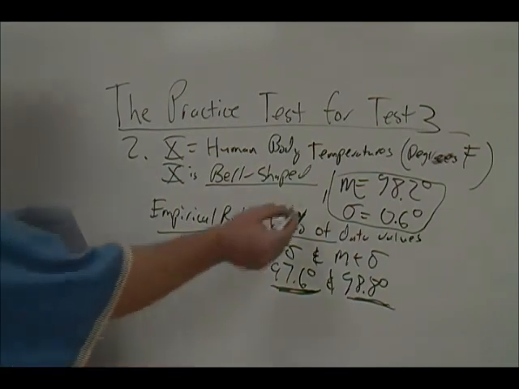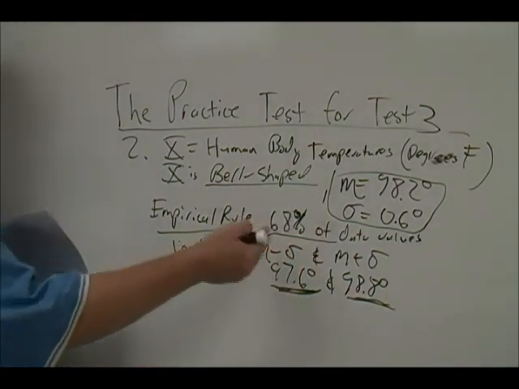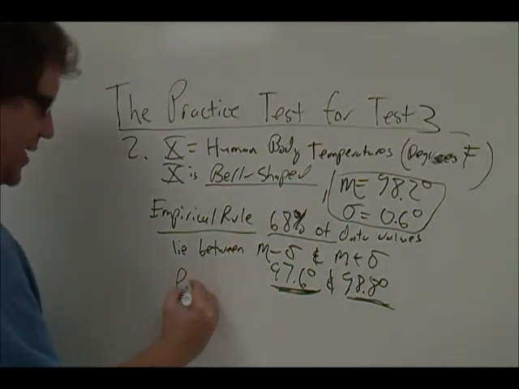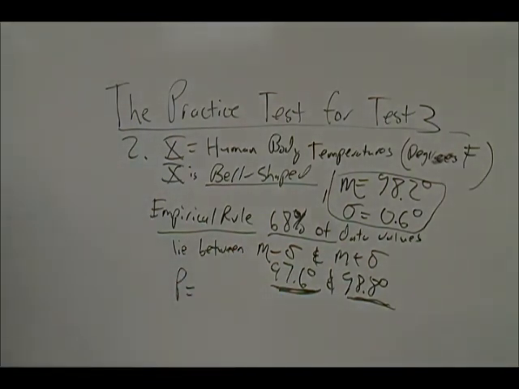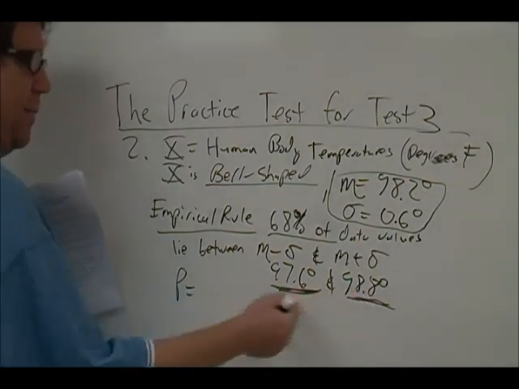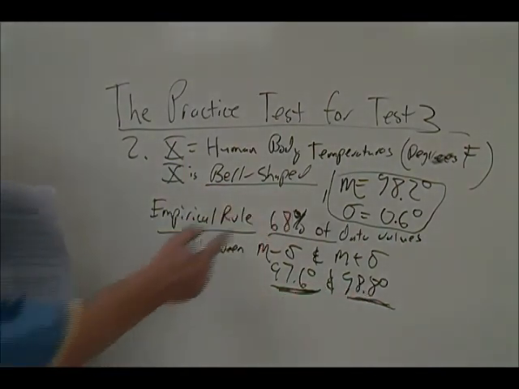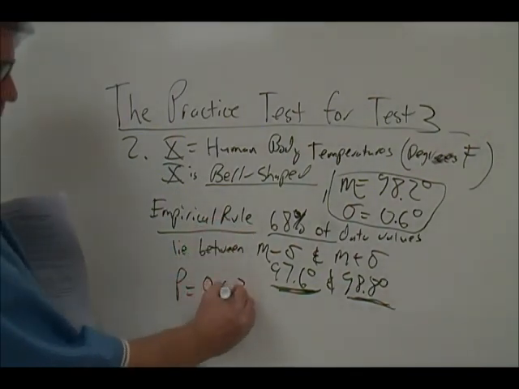But we know that 68% of all humans have that property. So the probability that a randomly selected human is going to have a body temperature between these two numbers is going to be equal to the relative frequency of occurrence, which as a decimal is 0.68.